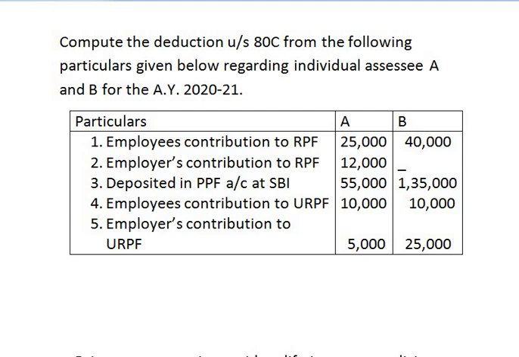You have to compare this gross qualifying amount with the maximum limit of deduction under section 80C, that is 1,50,000. If the gross qualifying amount is less than 1,50,000, then it is completely deductible under section 80C. But if the gross qualifying amount is more than 1,50,000, then an assessee can claim deduction only up to 1,50,000, because the maximum limit of deduction any assessee can claim is rupees 1,50,000. I hope you have understood this sum.